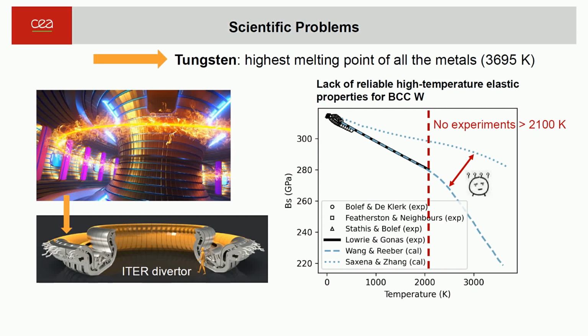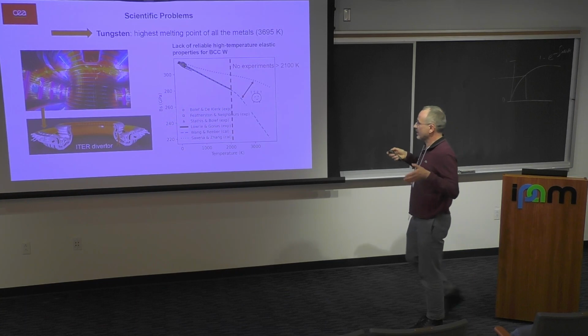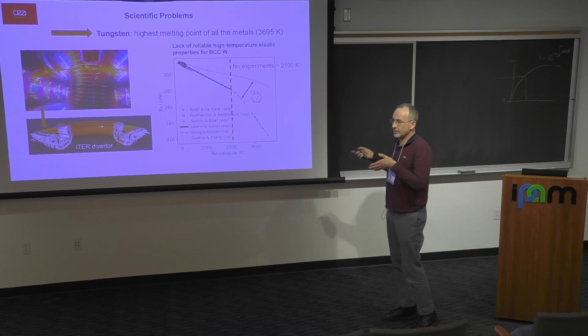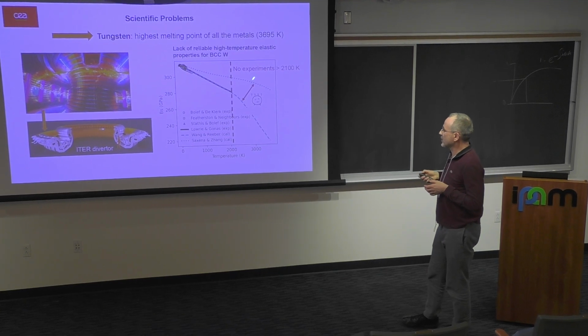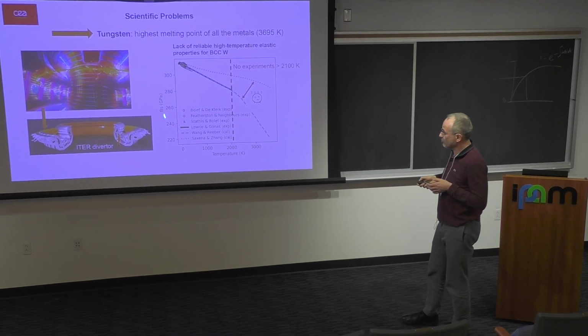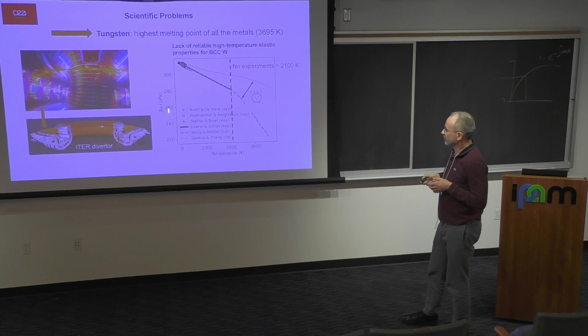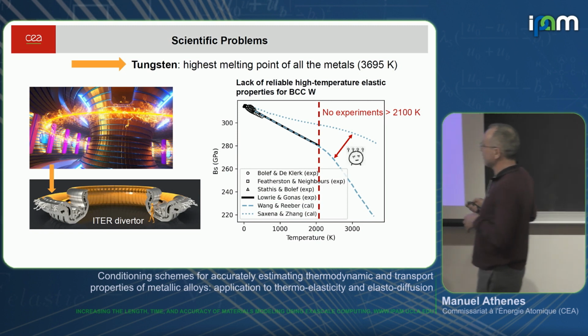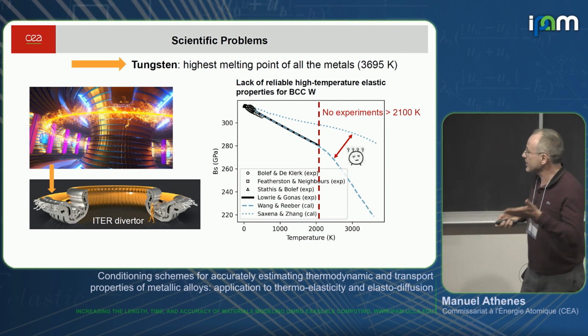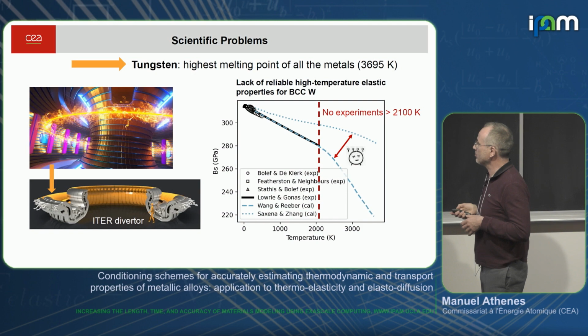Experiments can be done at low temperature, up to 2000, but at high temperatures other materials melt, so we cannot do experiments. So we have to do calculations, and calculations disagree concerning, for example, the bulk modulus of tungsten here. There is a strong disagreement, so the motivation of the study is to better understand and try to predict the high temperature elastic properties.